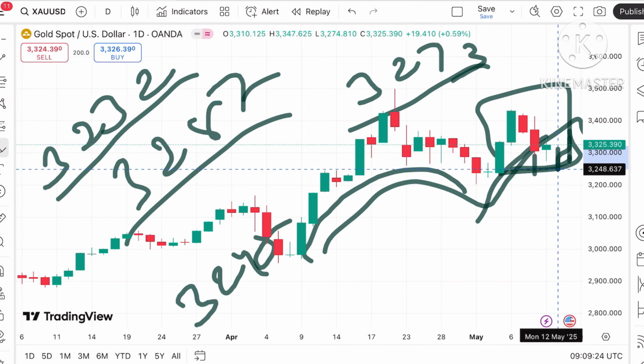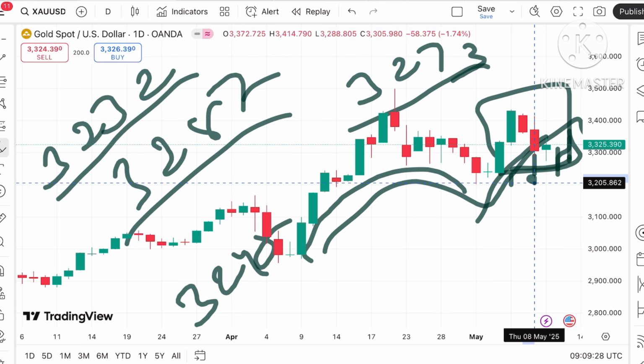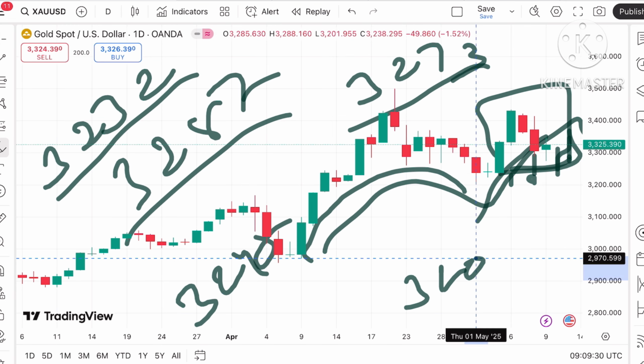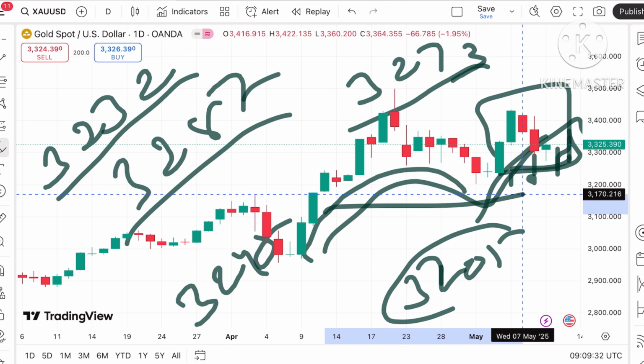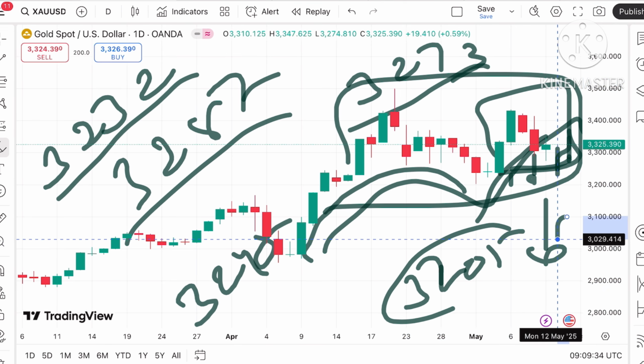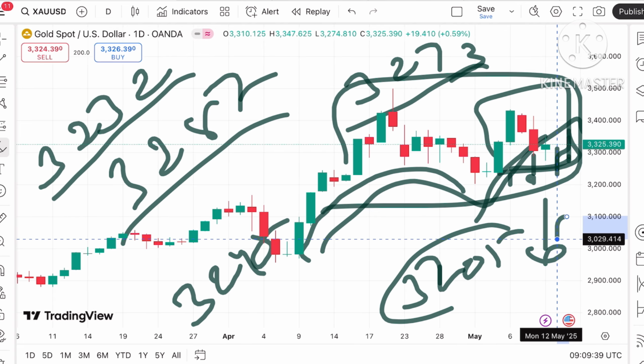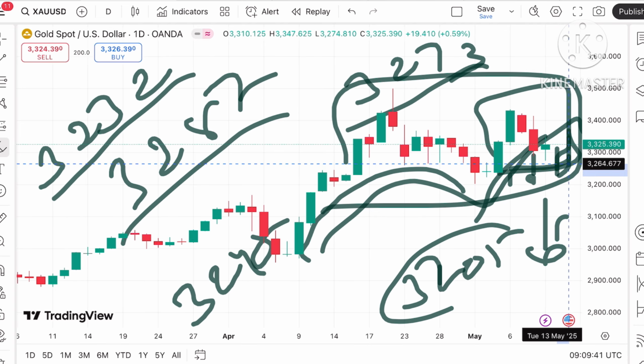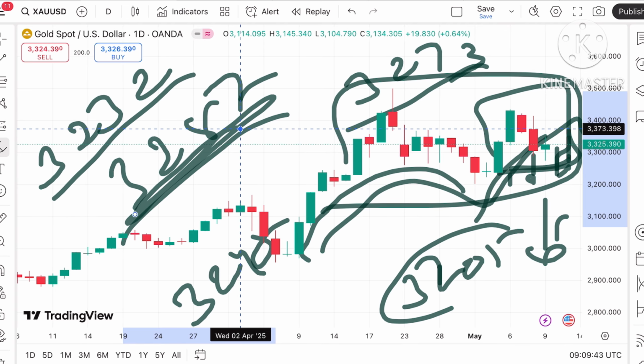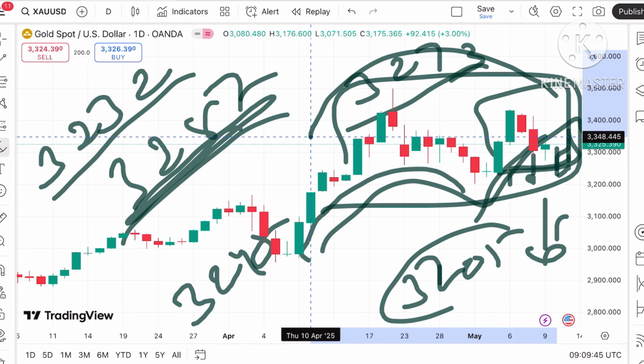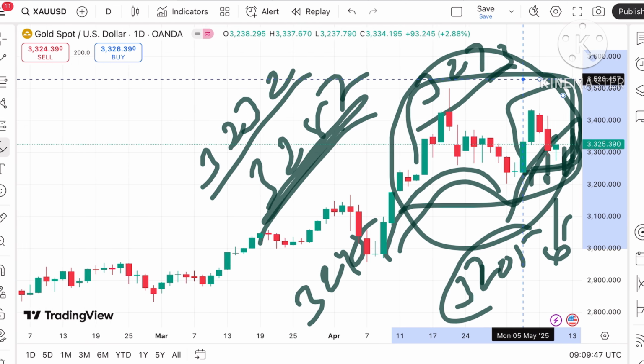If the price falls below that particular level, we can see it will go further low, and from there further down towards $32.05. Then there will be a zone breakout, so we can see the price can move further down. If you look at this trend, there are higher chances of going further low if the price starts going below a level of 32.87. Then there will be a zone breakout, so we can see the fall.